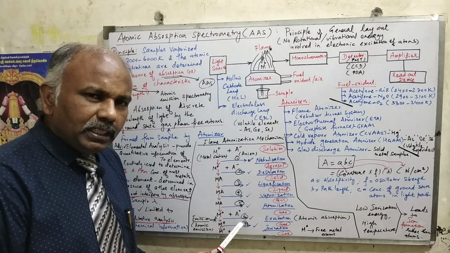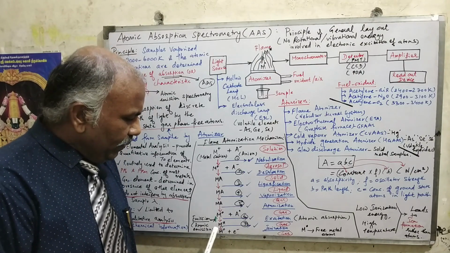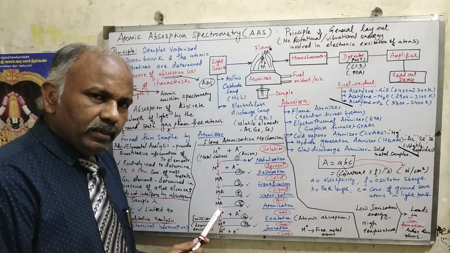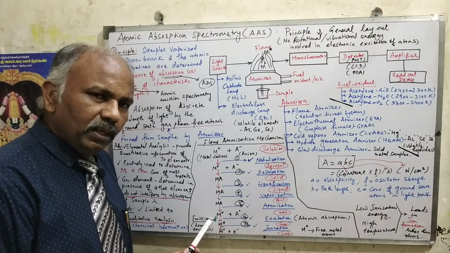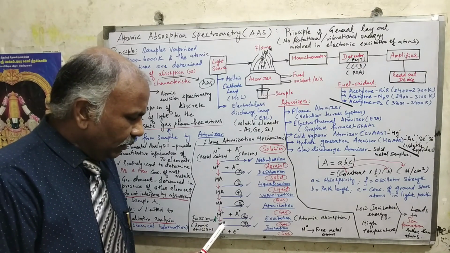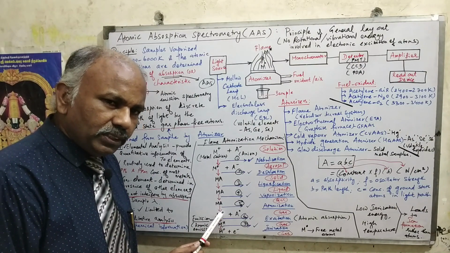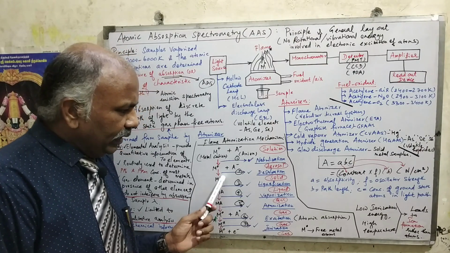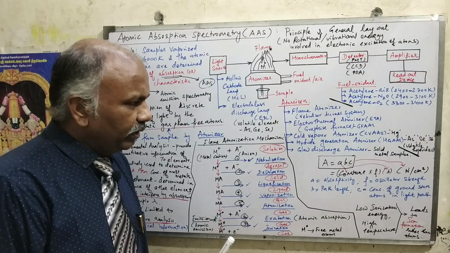But for atomic emission, there is only one extra step taking place. The excited atoms will come back to the ground state, right? Where there is an emission of radiation of specific wavelength, that is called atomic emission spectrometry. The excited atoms will be converted back to the ground state with the emission of light radiation of specific wavelength. So that is the only extra step in atomic emission spectrometry, right?